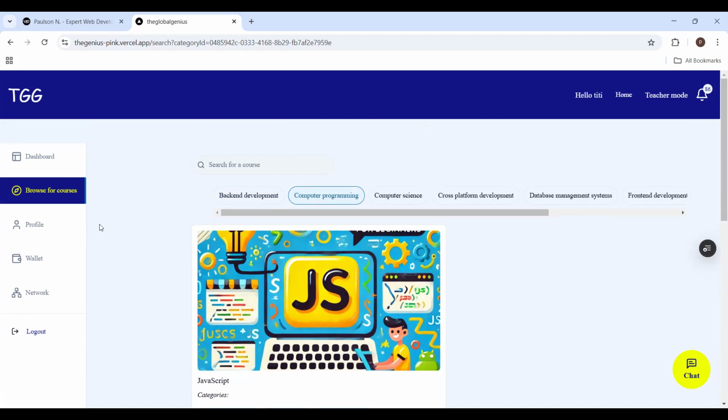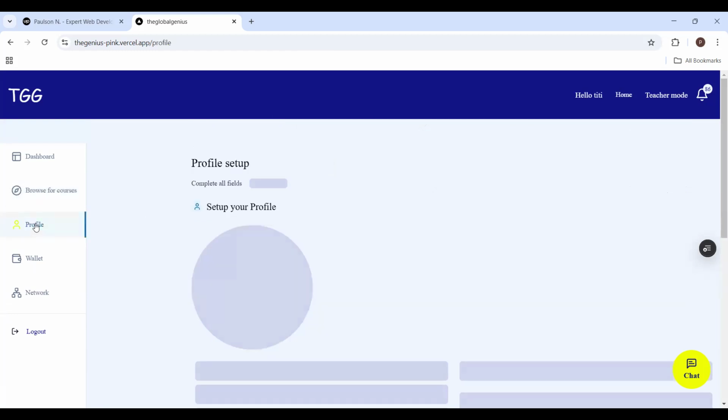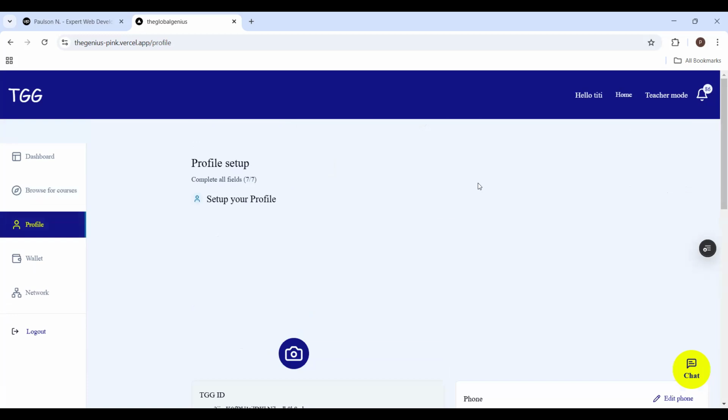If I go to the profile, students can actually set up their profile.